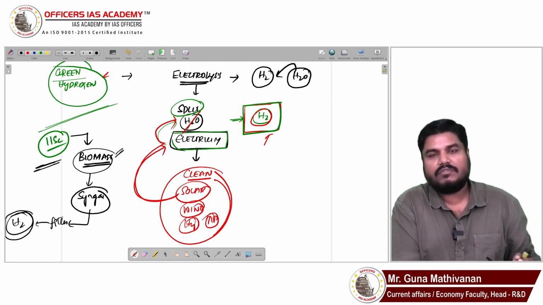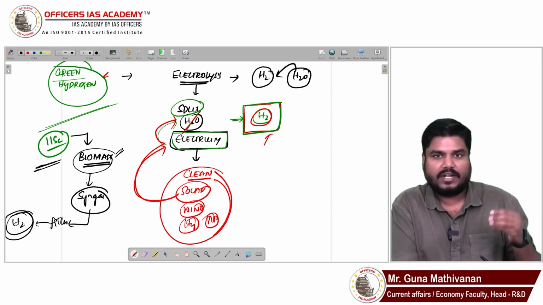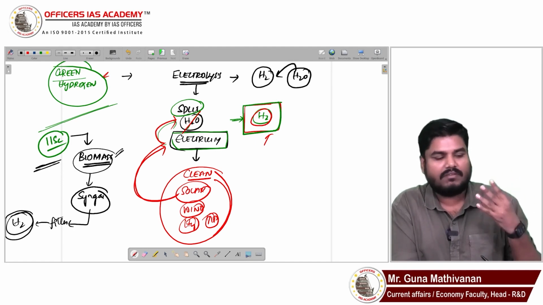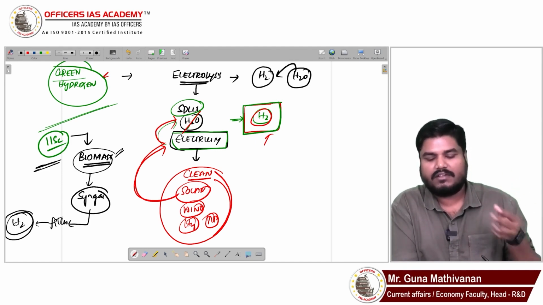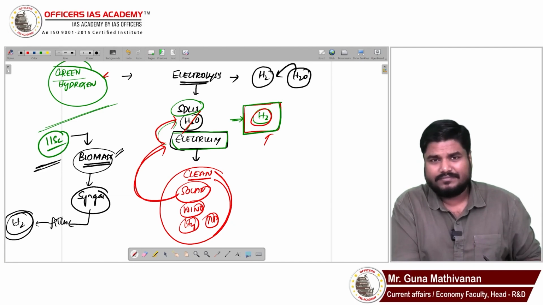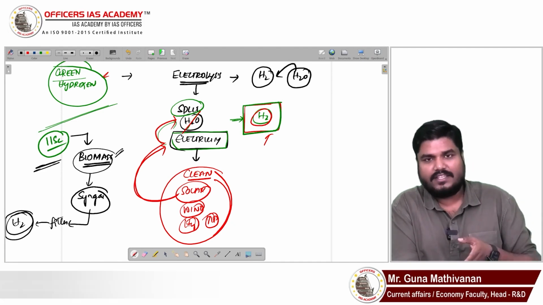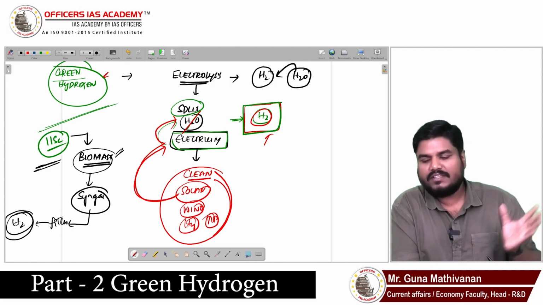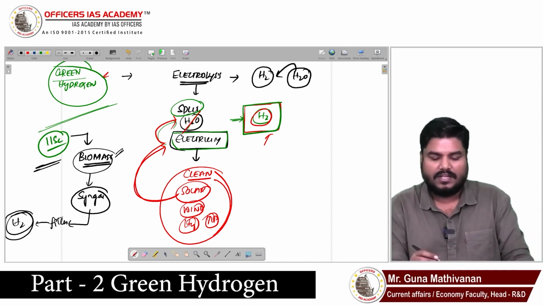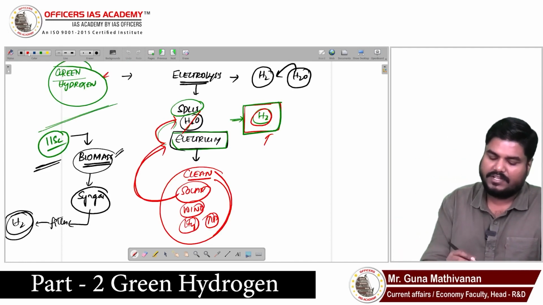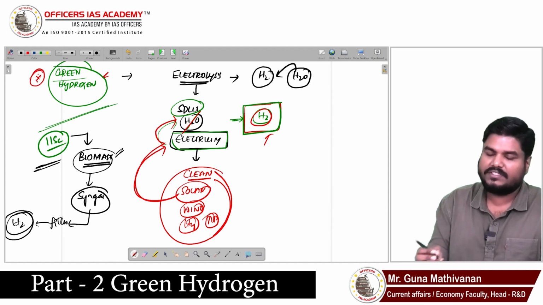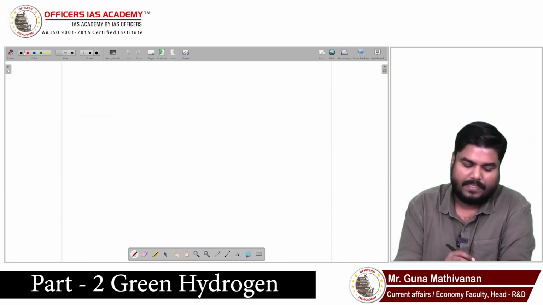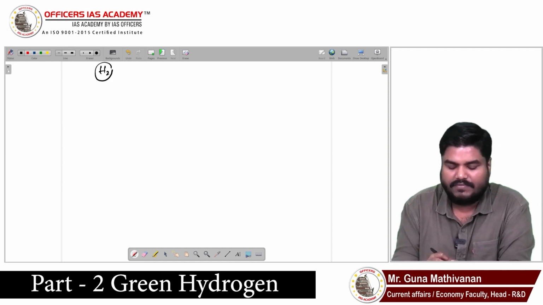So I have explained the different hydrogen production processes: steam methane reforming, that is gray hydrogen, or black hydrogen or brown hydrogen, or turquoise hydrogen or green hydrogen. Now IISc is coming up with a hydrogen production process through biomass. Everything I have explained. Now this green hydrogen is very important. We will revisit this green hydrogen. But why is hydrogen significant for India?